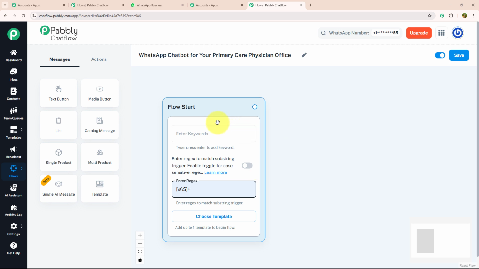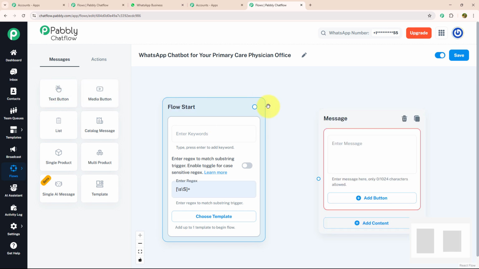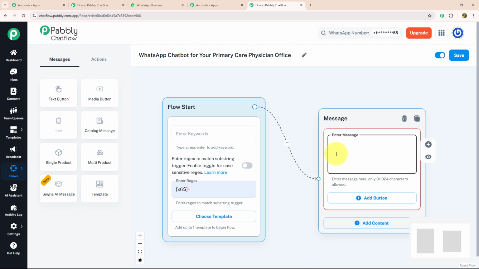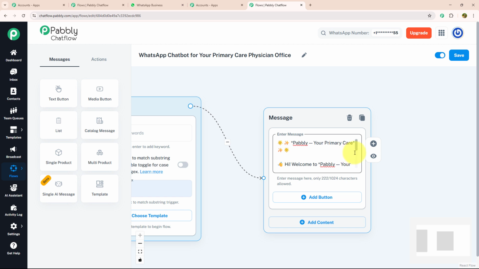Now, as soon as my customer enter a message, I want to send them a welcome message. For that, I'm going to drag and drop text button, connect with my flow start, and enter my welcome message, which says: Hi, welcome to Pabbly, your primary care provider. We are here to keep your health care for and connected directly through WhatsApp. How can I help you today?